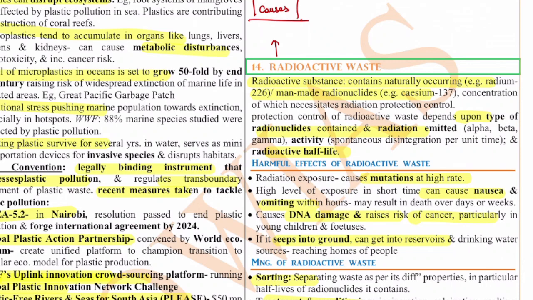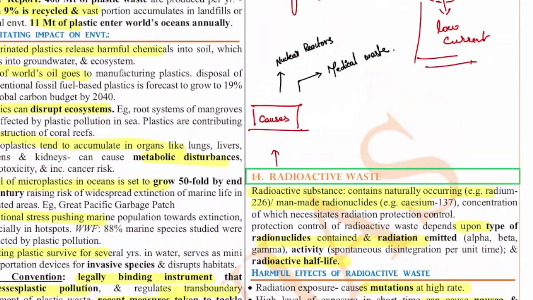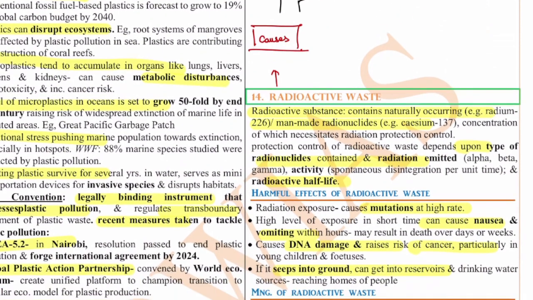Okay, so this radioactive waste, if you see, gets released for various reasons, like nuclear reactors or medical waste, and a lot of equipment uses these radioactive materials. For example, the atomic clocks, which are used in satellites and all, also use radioactive materials. As I said, a lot of medical devices use these radioactive materials.